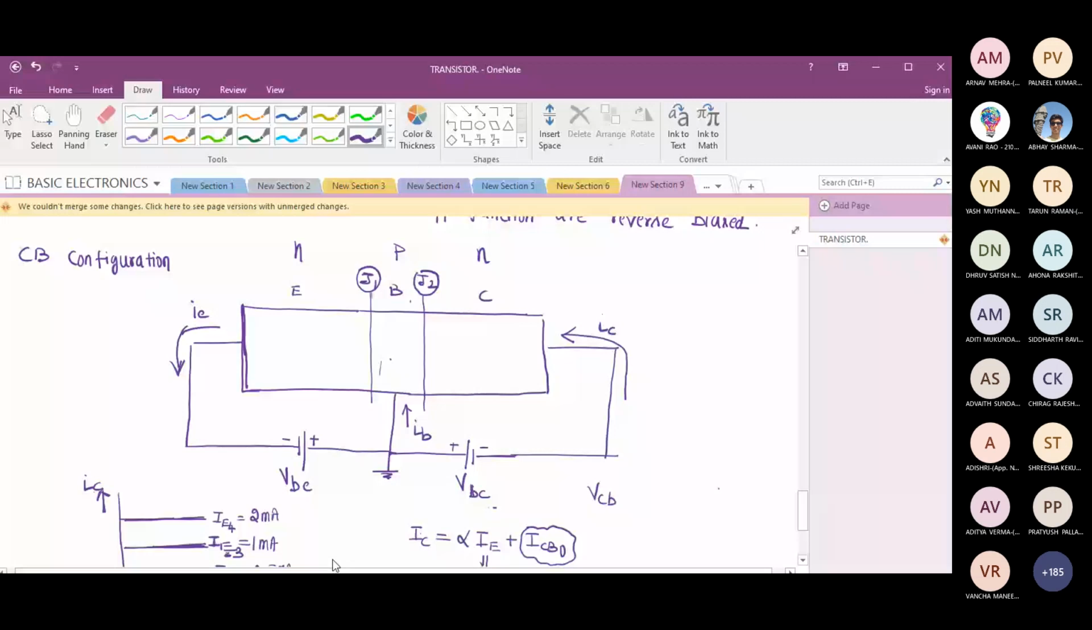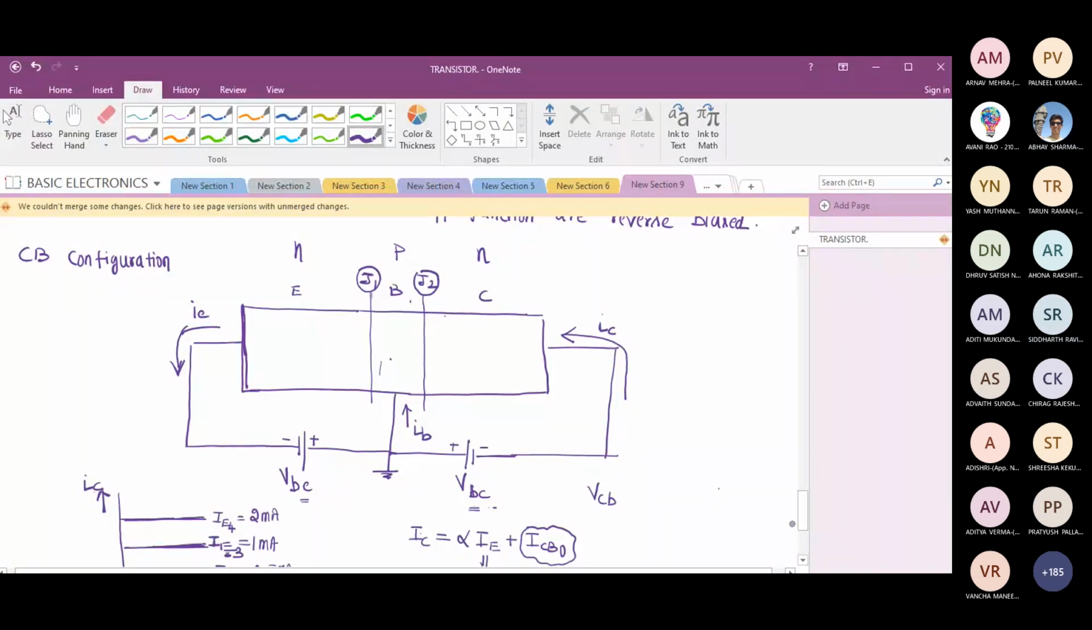Should I change the polarity of the VB battery? No, not required, because the input junction is already forward biased. I have to forward bias the output junction. For that, I have to change the polarity of VCB, the output voltage battery, not the input battery. Are you getting this?